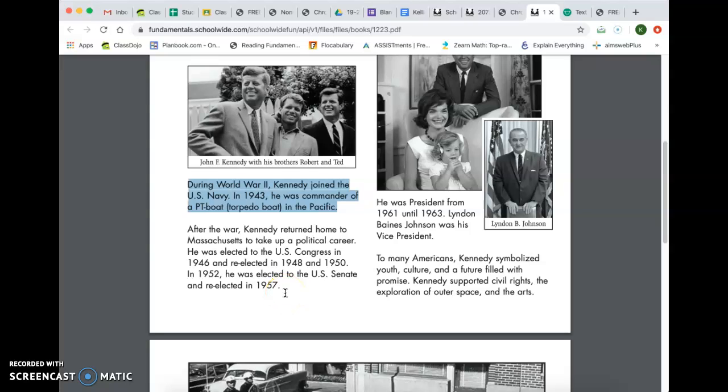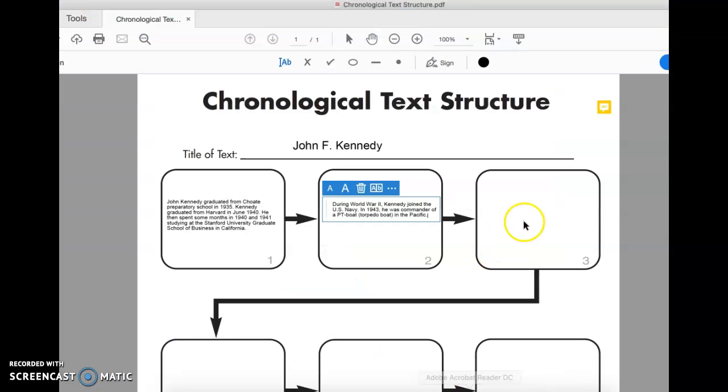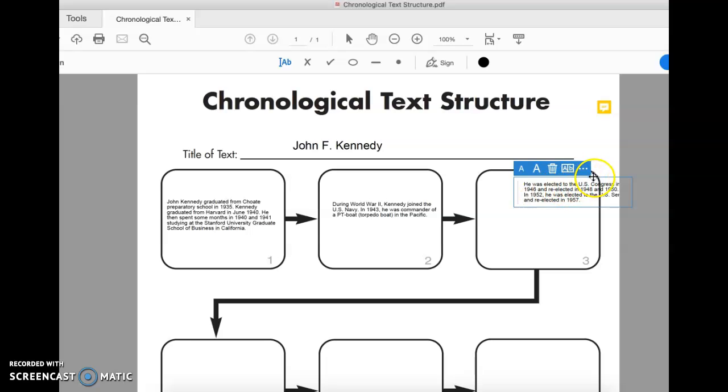Wow, that's a lot of information. We are only going to take this part because this tells us about his political career. We don't need to know that he returned home to Massachusetts. So we're going to copy that. We're going to put it in our third box here.